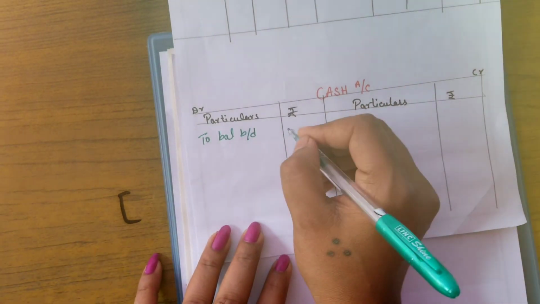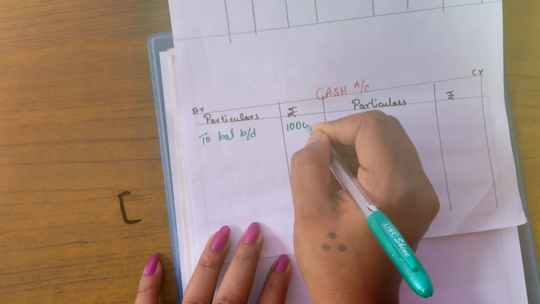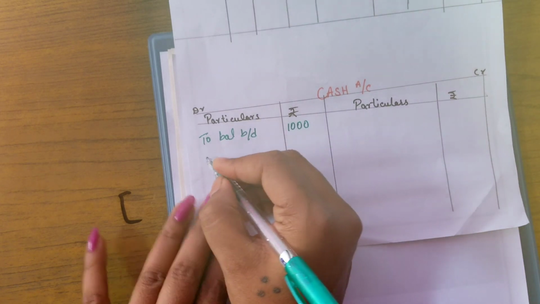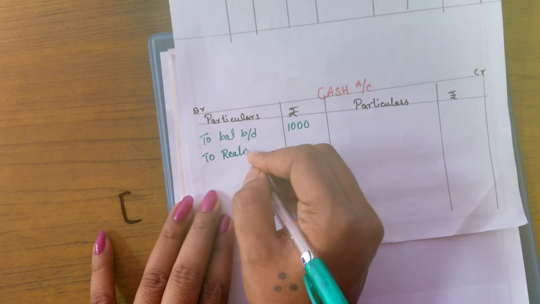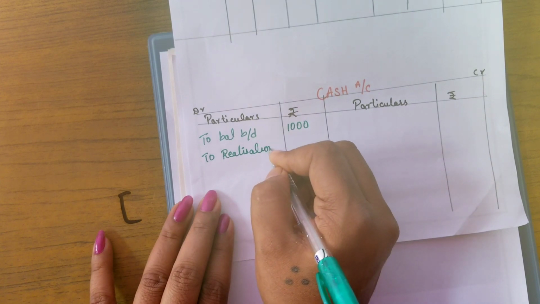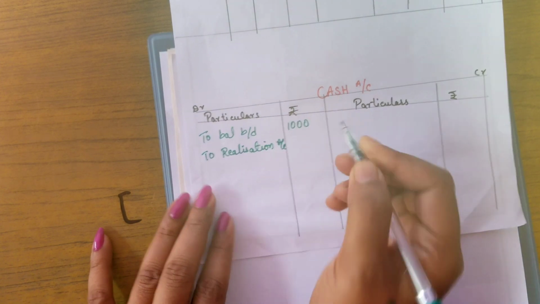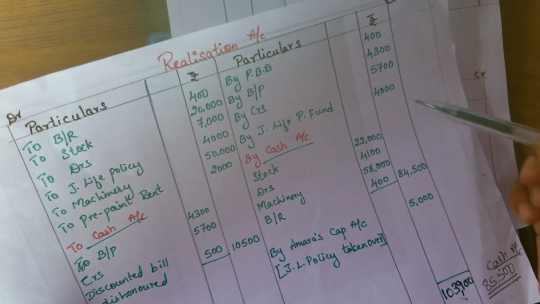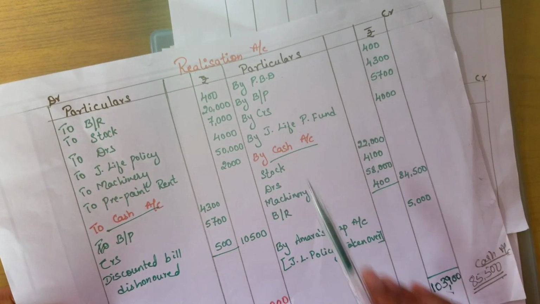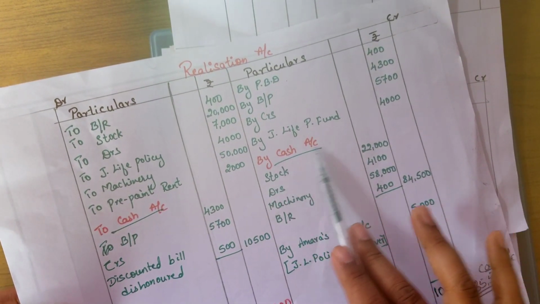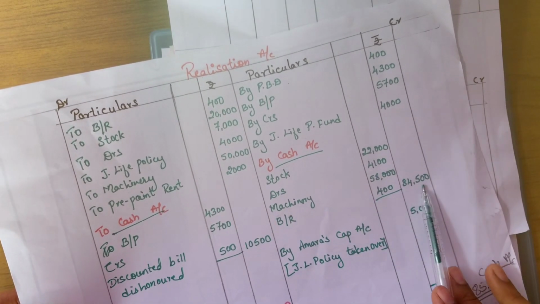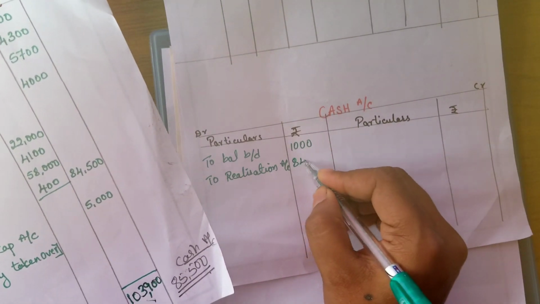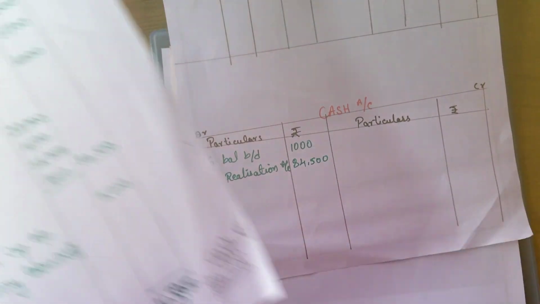It is 1,000. Next, on the debit side we will write the total of assets realized, which is taken from the realization account. You can see in the realization account we have already calculated it, and the same amount we take here. The total of assets realized is 84,500.